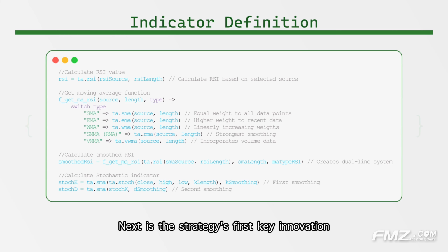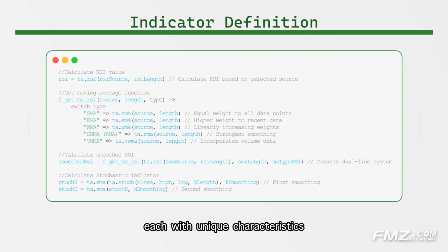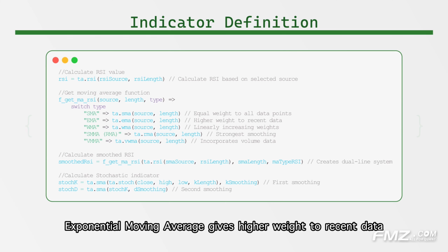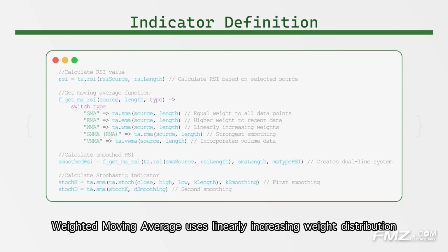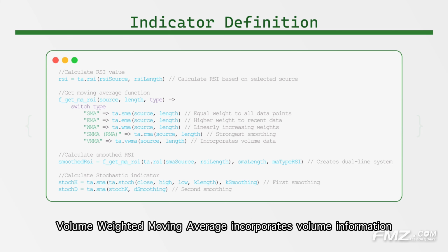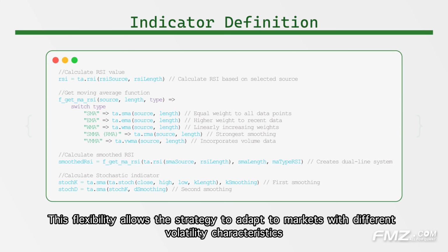It only tells us the current overbought or oversold state, but can't judge the trend of this state. Next is the strategy's first key innovation: the moving average function design. This function provides 5 different moving average algorithms to smooth RSI, each with unique characteristics. Simple moving average gives equal weight to all data points, providing the most stable smoothing effect. Exponential moving average gives higher weight to recent data, responding faster. Weighted moving average uses linearly increasing weight distribution. Smoothed moving average provides the strongest smoothing effect. Volume-weighted moving average incorporates volume information, giving higher weight during high-volume periods. This flexibility allows the strategy to adapt to markets with different volatility characteristics.